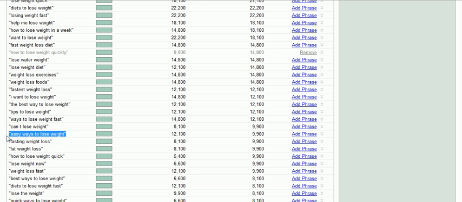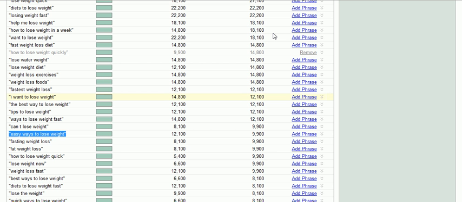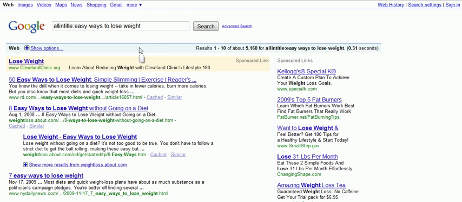Easy ways to lose weight. So you see what I'm doing here, I'm trying to find keyword phrases that have good volume, about 1,000 or more searches, because this is a monthly total. And also keep in mind this only includes Google, it does not include Yahoo or the Bing search engine, though Google gets the majority of the searches anyway, so it's important that you target that one. But also keep in mind that you might pick up some additional searches from those other engines.